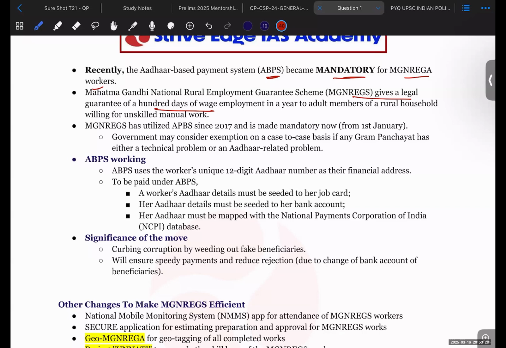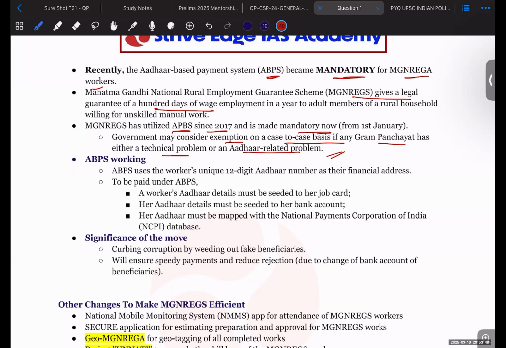Manrega has utilized the Aadhaar-based payment system since 2017 and it is now made mandatory. Okay, it was on a voluntary basis till now, and now it will be on a mandatory basis. The government may consider exemption on a case-to-case basis if any Gram Panchayat has either a technical problem or an Aadhaar related problem. So if there is an Aadhaar related or technical problem, then exceptions have also been provided.